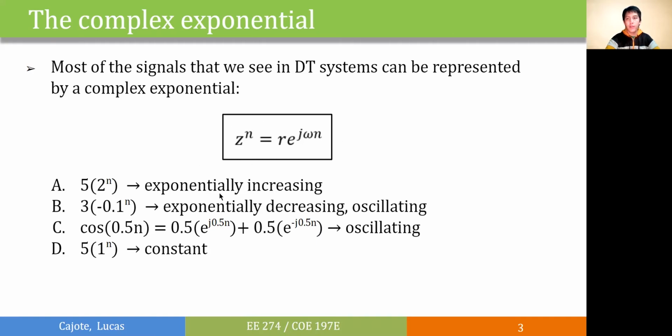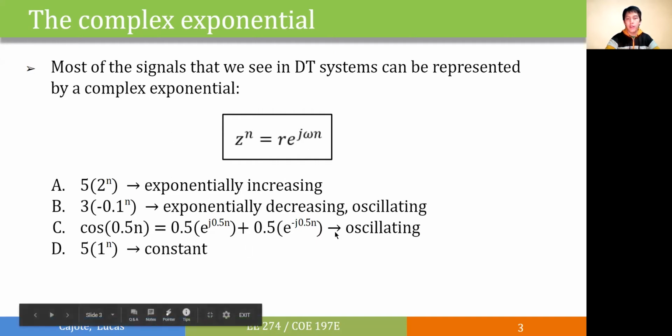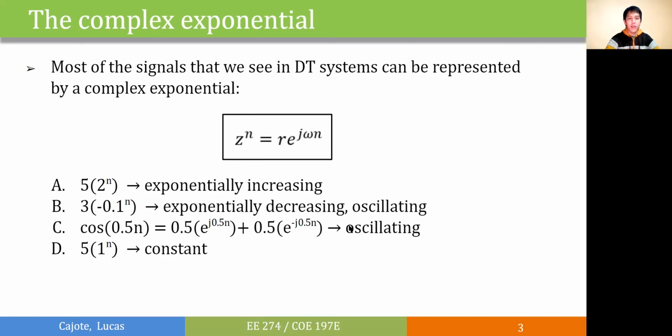If z is a positive number greater than 1, then we'll have an exponentially increasing signal. If z is less than 1 in magnitude and a negative value, we'll have an exponentially decreasing and an oscillating signal. Now for cosines, we can use Euler's representation to represent it in the form r e to the j omega n. And here we still have a periodic and oscillating signal. And if z is 1, we'll just have a constant value.